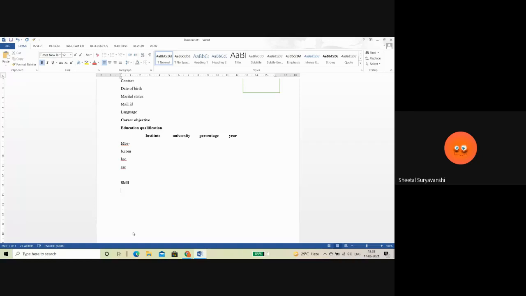As I'm an MBA student, I have to mention everything related to the corporate job. Or if you are an artist or an interior designer, you can add skills related to that, or whatever you achieved, like a certificate course which is helpful for a company. After that, after skills, you can add